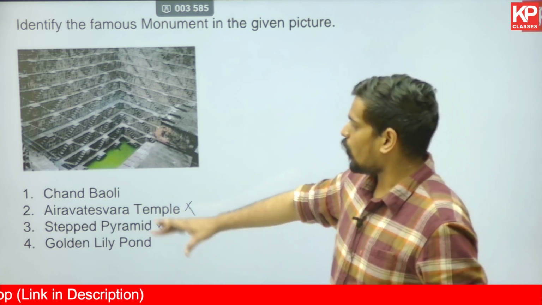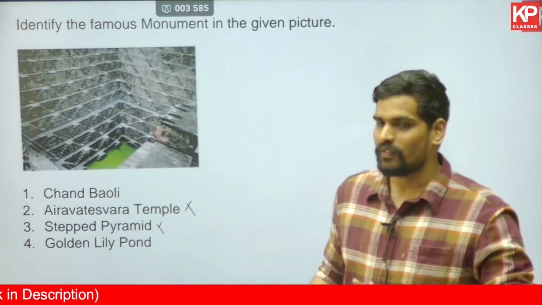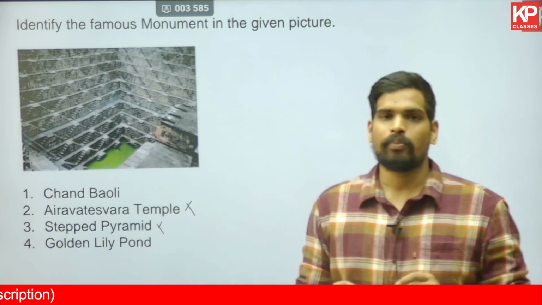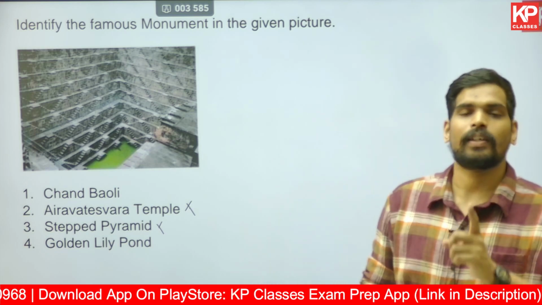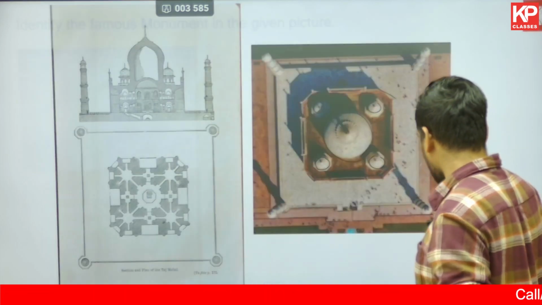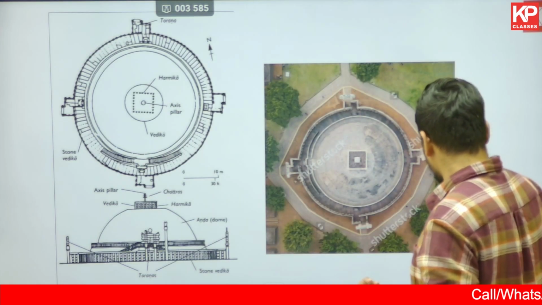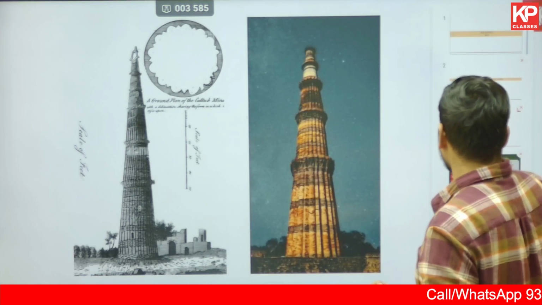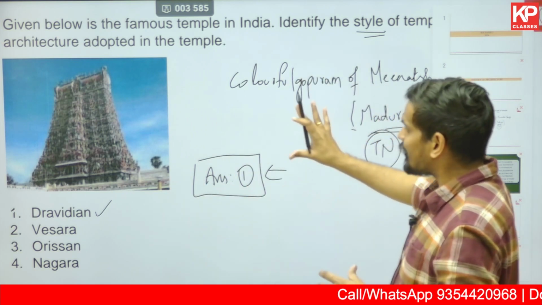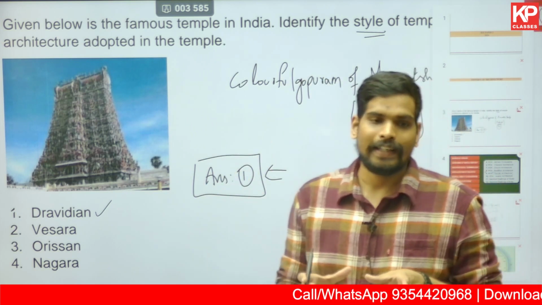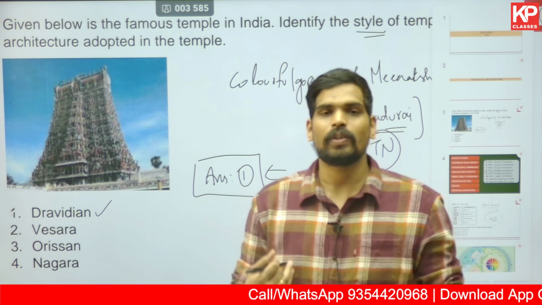Now you have two options, and both look like the name of a step well. However, Golden Lily Pond is a specific rectangular pond located in the Meenakshi Amman temple at Madurai, the same temple which I was talking about in the beginning of today's lecture, with the colorful gopurams we saw. So in this particular temple you have a golden lily pond, also sometimes called golden lotus pond.